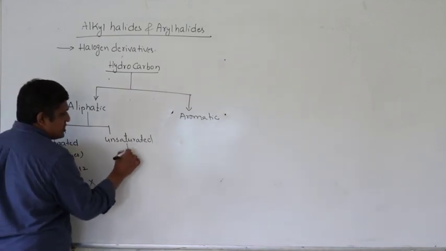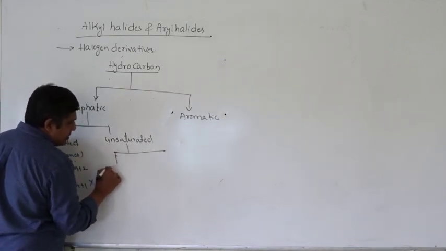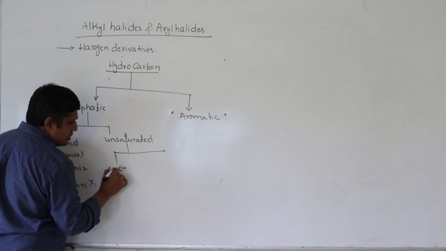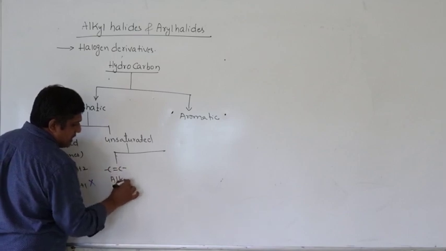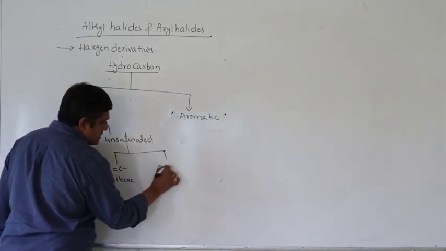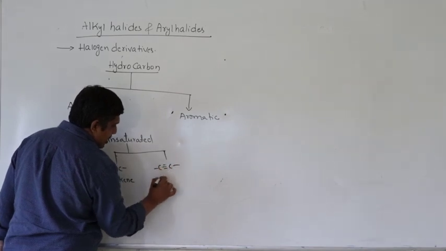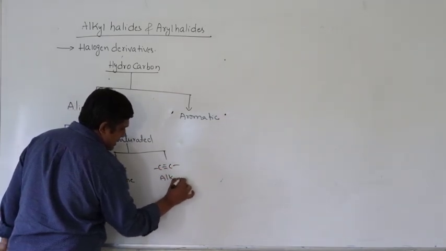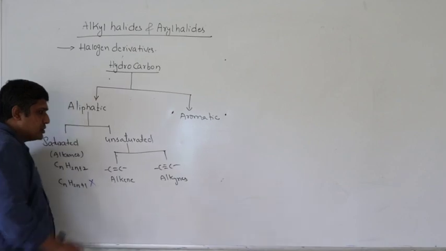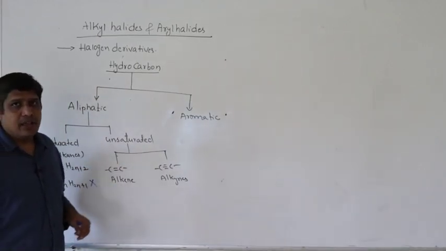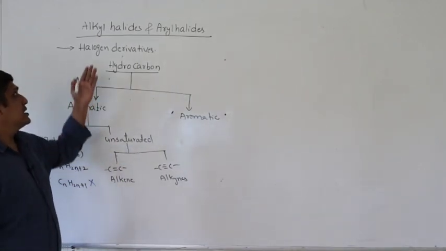It can be unsaturated, a C double bond C compound, usually called alkene, or a C triple bond C compound, called alkyne. If one of the hydrogens attached to carbon is replaced by a halogen atom, we call them halogen derivatives.